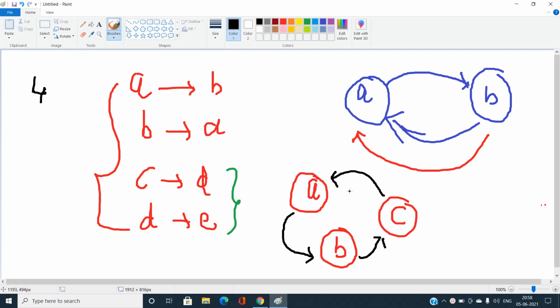So I will take a dummy node. And what is that dummy node? Let's say we have some X as the dummy node.